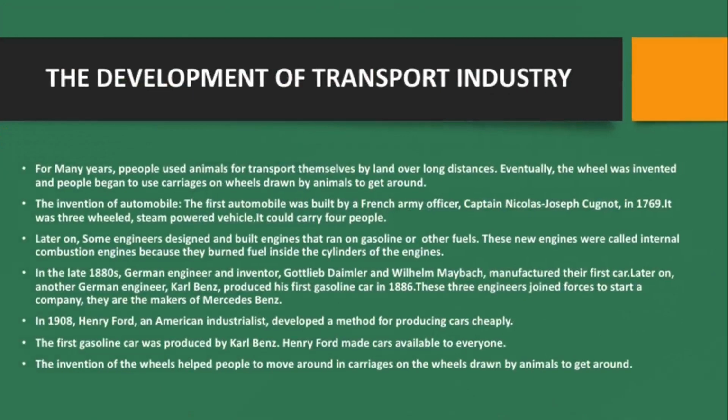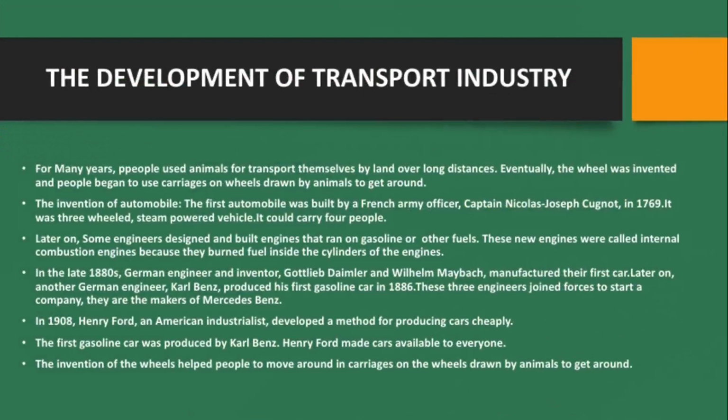Now let's look at the development of the transport industry. For many years, people used animals to transport themselves by land over long distances, but eventually the wheels were invented. So people were now carrying and drawing their animals to get around. Now you know the automobile, the cars have wheels. So it was the Industrial Revolution that brought about the invention of the automobile.